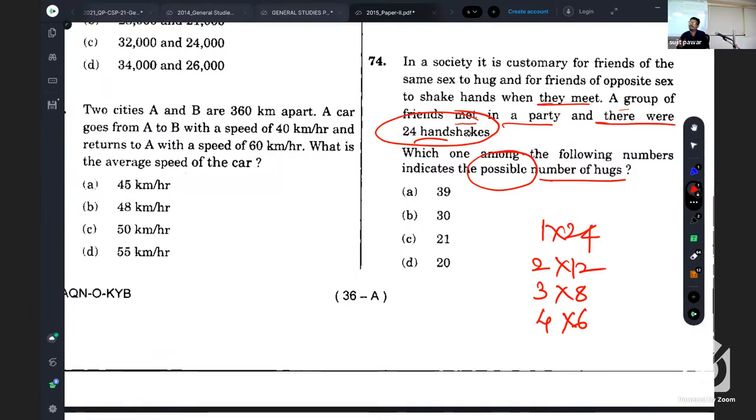So if one male is there, then 24 female should have been there. Now, from the hug point of view, if there is a single male, then from the male side there will not be any hug. From the female side only, all hugs would have been there. So 24 female would have been how many hugs?